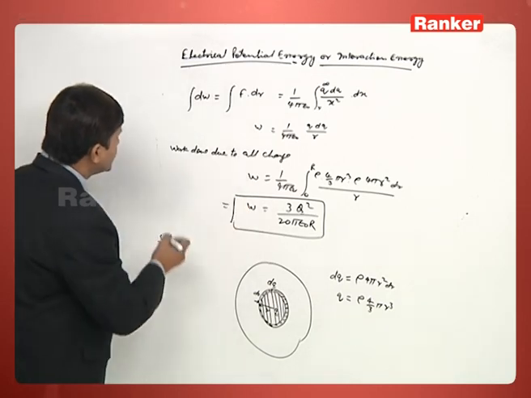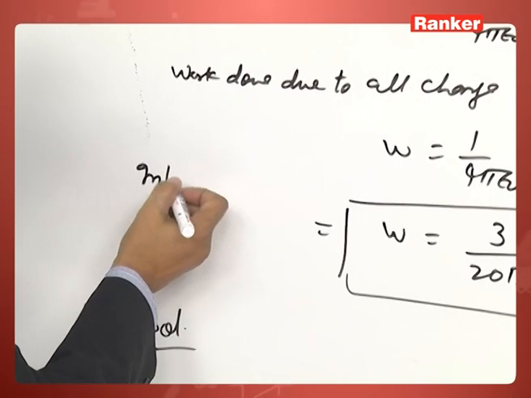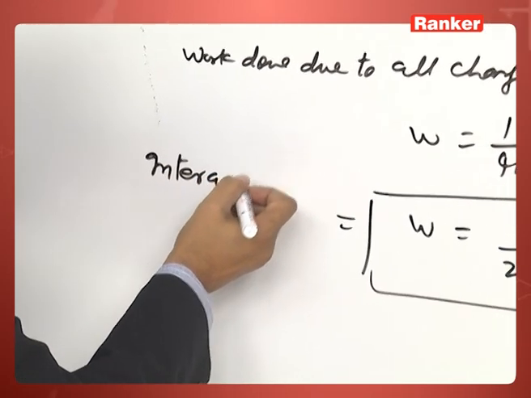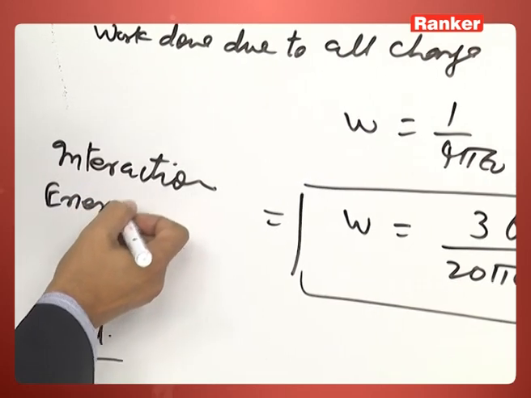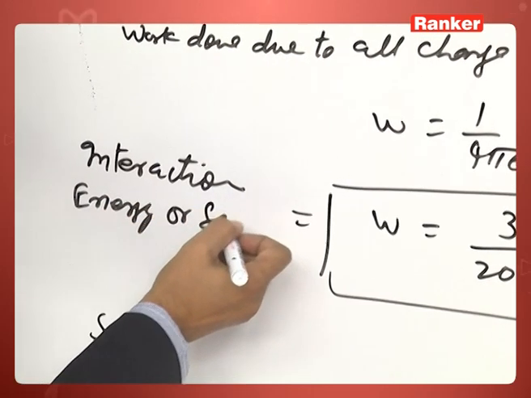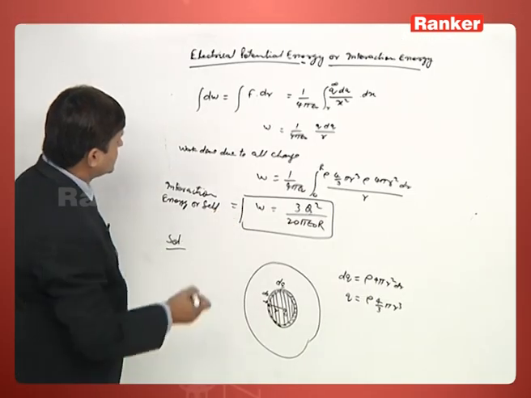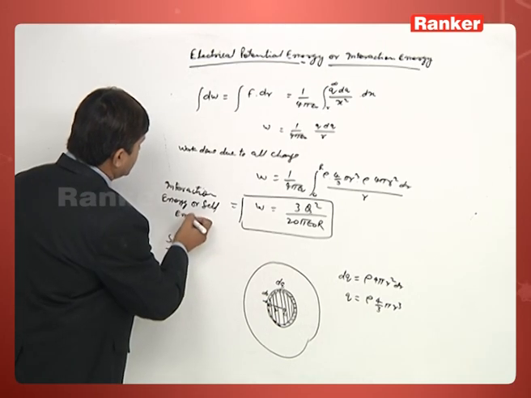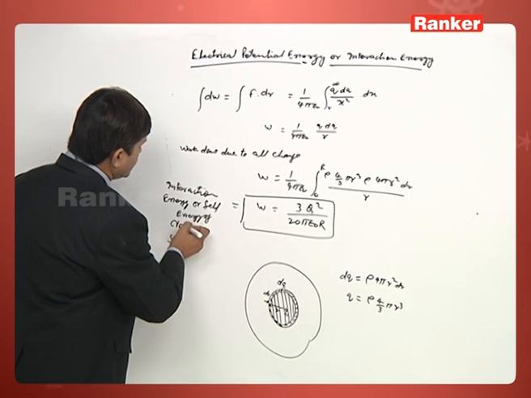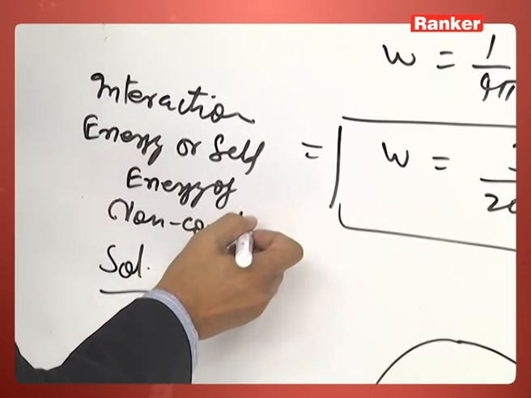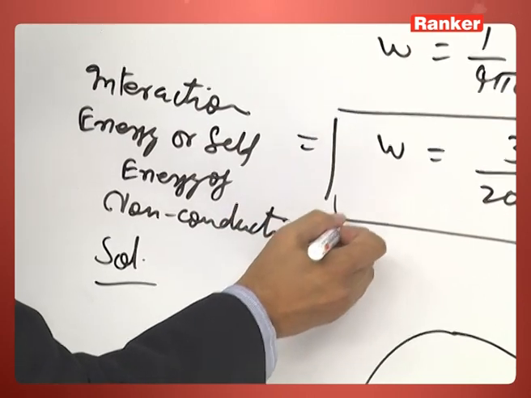And this is nothing but the interaction energy or self energy of a non-conducting charged sphere.